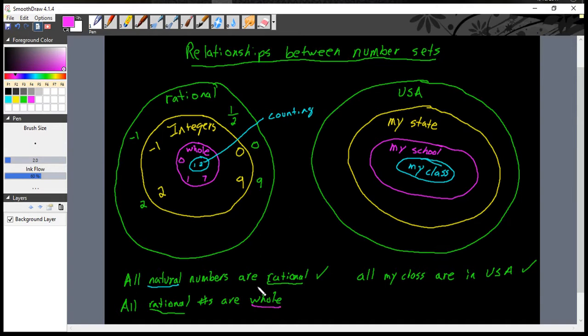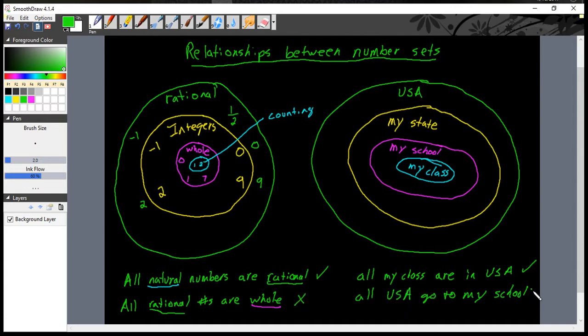So is it true that every student in the USA goes to my school? All students in the USA go to my school. No. Right? There's lots of kids in the United States that do not go to my school, so this is not true. So neither of these are true.